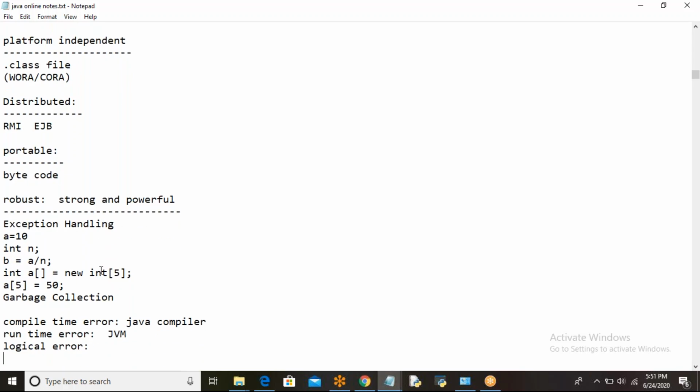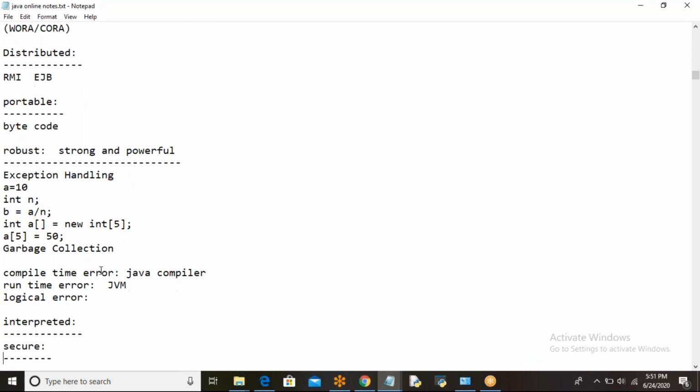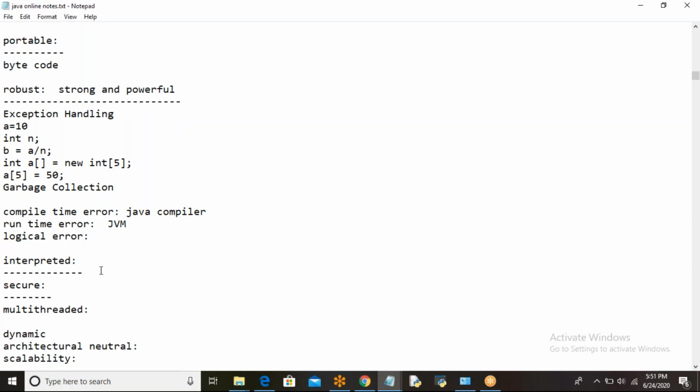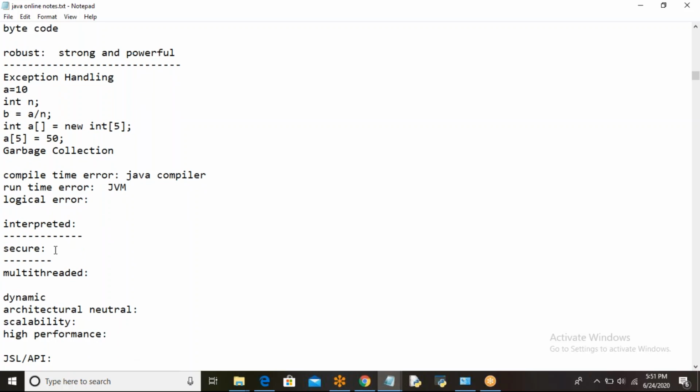Strong and powerful, because of two things. Java is a robust language: exception handling and garbage collection. And interpreter: because it uses the interpreter for converting the bytecode to machine-understandable format, you can call it an interpreted programming language. Whenever a language is interpreted, the performance will be degraded, but it is not like that here, because it uses the support of the JIT compiler. That's why it is called a high performance programming language. And secure: built-in security features are there, and there is no pointers concept.